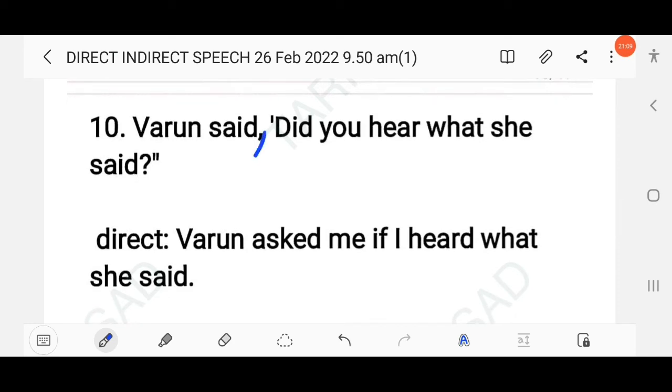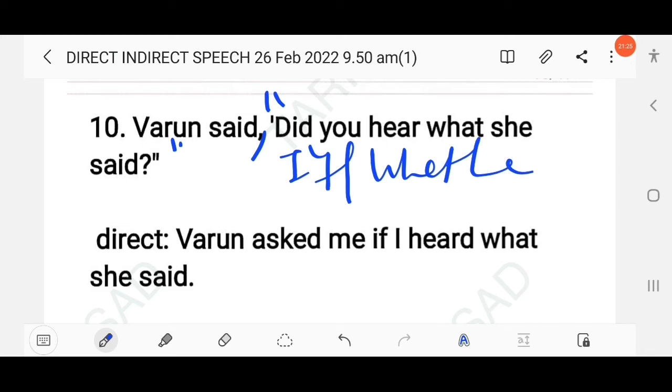Then next question here, Varun said, did you hear what she said? So this is direct speech as there is use of comma as well as inverted mark. So here you have to follow if or whether, right? So here, did you hear? That means simple past tense is used and the reporting verb is simple past. That means here the reported verb will change into past perfect, right?